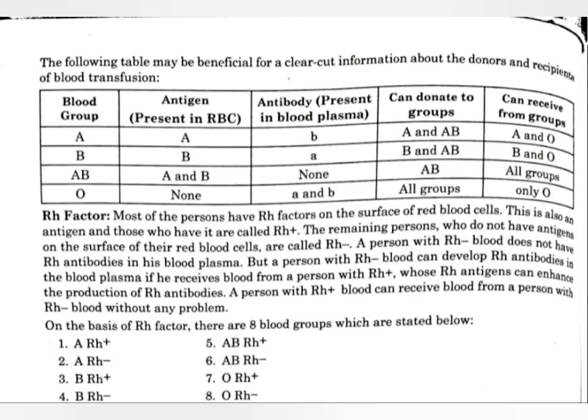A Rh positive means the A blood group that has the Rh antigen and antibody, and A Rh negative means the A blood group that does not have Rh antigen and antibody.